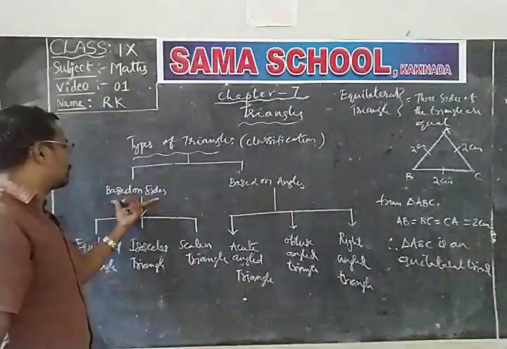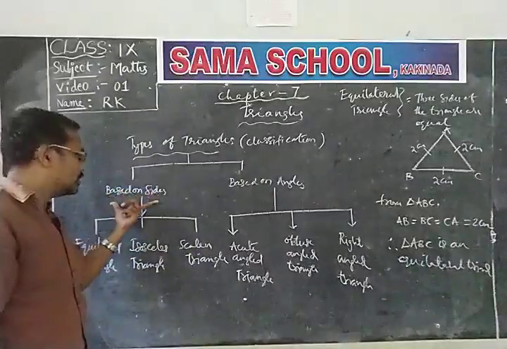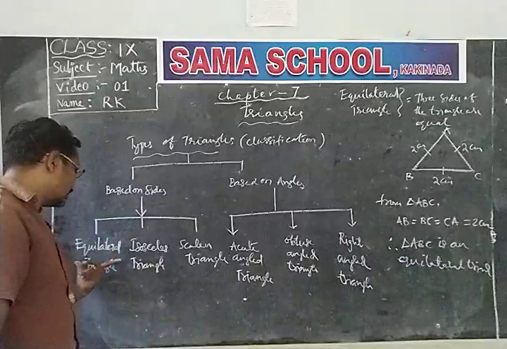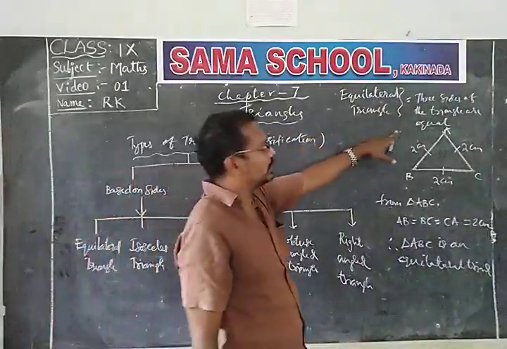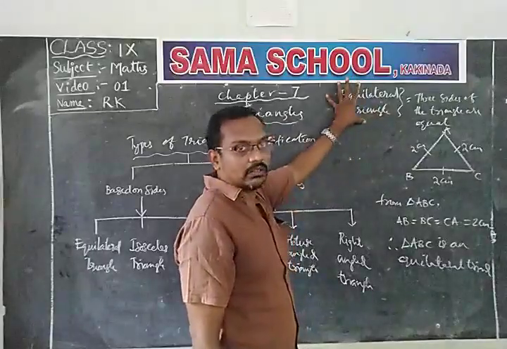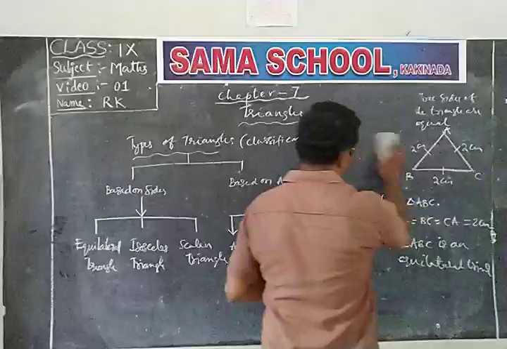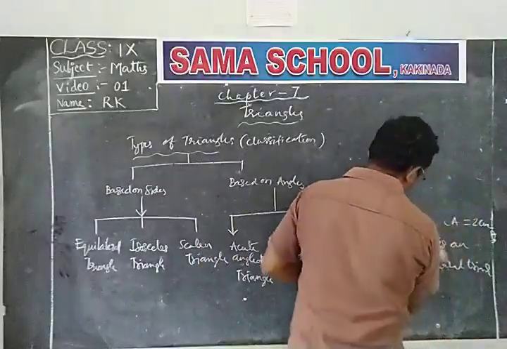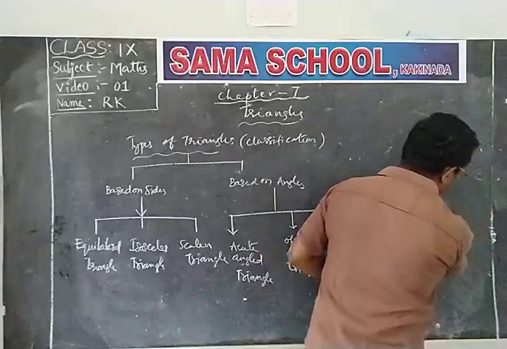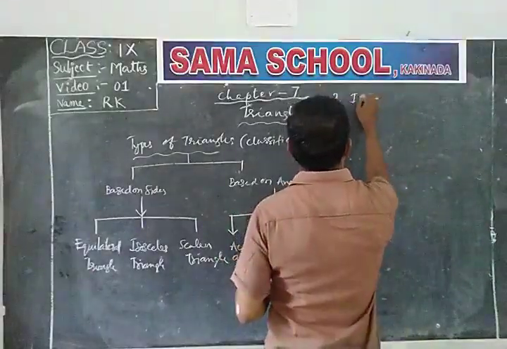So this is the first one. Which one? Based on sides. The classification of triangles based on sides. The first one is equilateral triangle. So if a triangle has three equal sides, it is called an equilateral triangle. Then the second one, what is that? Isosceles triangle. The second one, isosceles triangle.